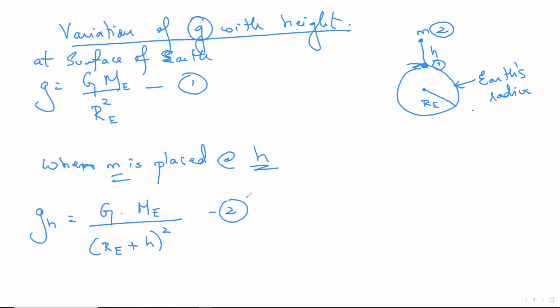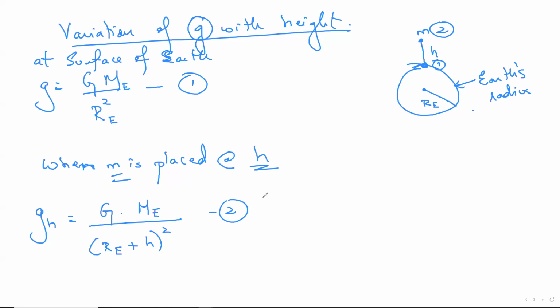Just imagine one person is sitting on your shoulders. Will your total height increase or decrease? It will increase. Now, will both of our heights change? No. For example, you had some height, let's say 6 feet. Initially the height was 6 feet. Later, once the person comes and sits on your shoulder, let's say that person is 5 feet, so it becomes 6 plus 5. You're trying to add up. Same concept here. One mass was placed exactly on the surface of the Earth, so only R_E was being affected. But the moment it goes into space, some extra distance has also been covered. I cannot ignore that. Just like when you place a person on your shoulder, can you ignore them in terms of height? No, they will not be ignored. Okay, now focus.